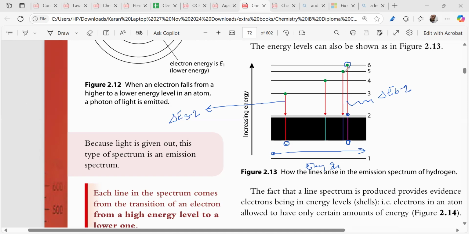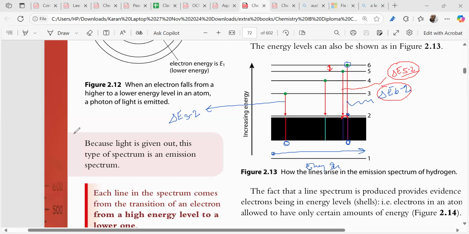Now tell me one thing. When an electron is coming back from 5 to 2, what will be the energy? 5 minus 2. Understood? And the difference between this energy and this energy will be how much? Exactly equal to this gap. Agreed? You get my point? And that's the reason we are seeing this gap.